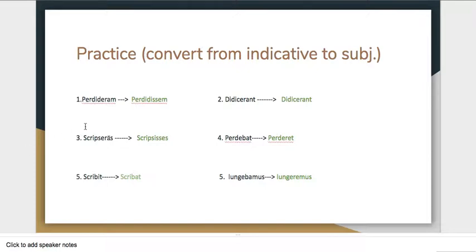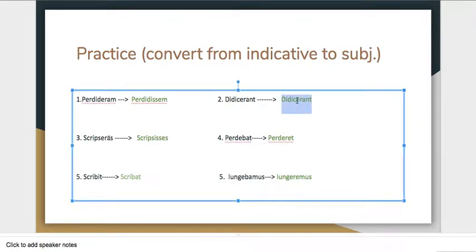Yes, perderam comes from the third principal part of perdo, perdere, to lose. So you get perdidissem. Didicerant comes from the third principal part of disco, discere. Erant is the pluperfect ending, so to make it pluperfect subjunctive, it's not didicerant. It's didicissent. Over here we have scripseras becomes scripsisses.